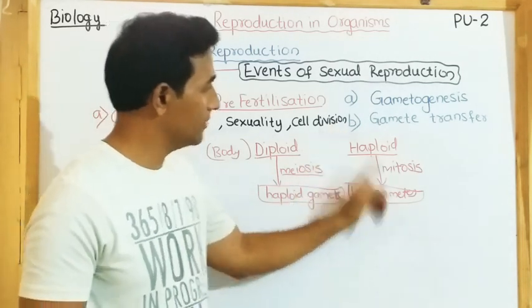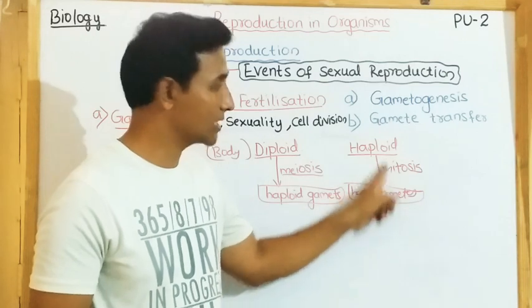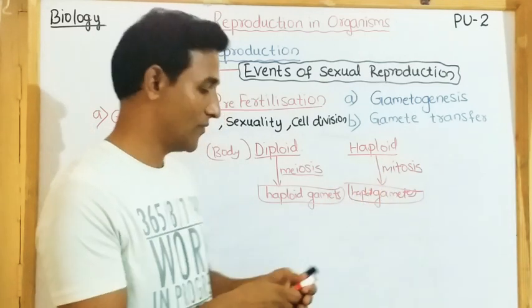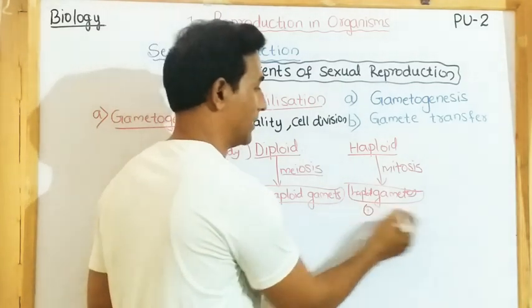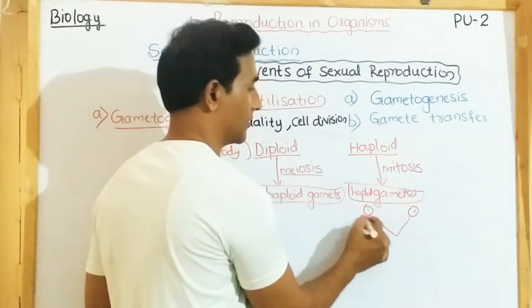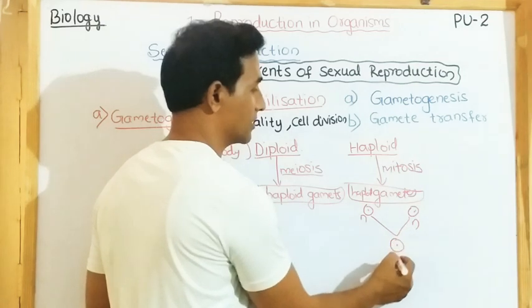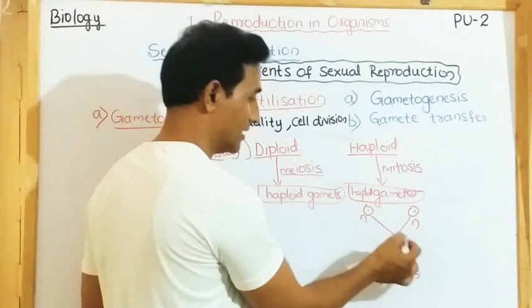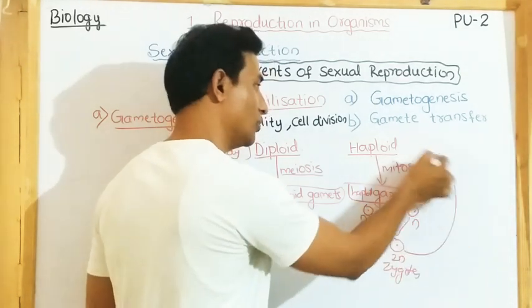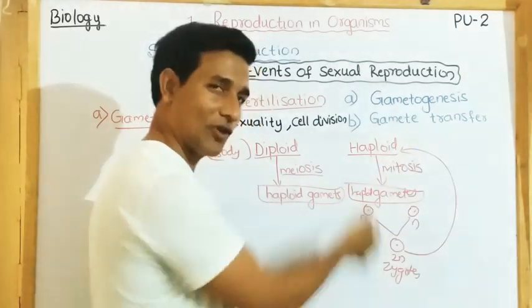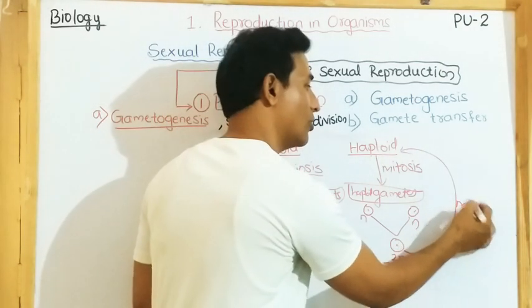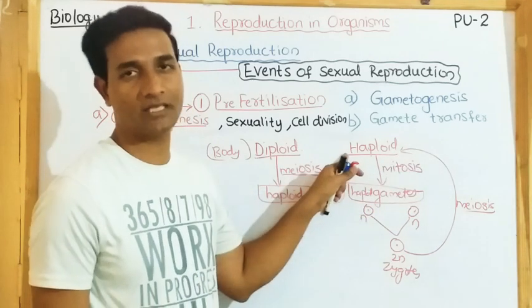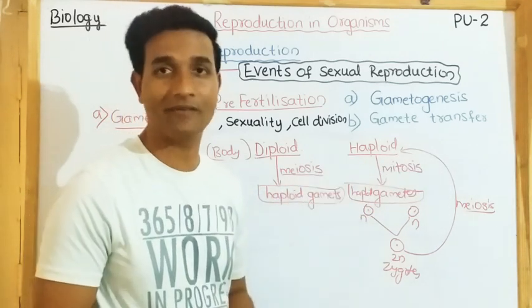Does it mean that meiosis never occurs in this group? Meiosis takes place, because when two haploid gametes fuse together, it forms a diploid zygote, and this zygote has to produce a haploid plant body. For that purpose, it has to undergo meiosis. So by undergoing meiosis, it produces haploid. It doesn't mean that meiosis never takes place.